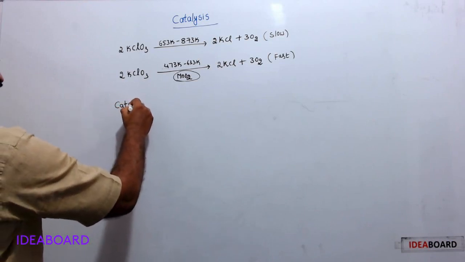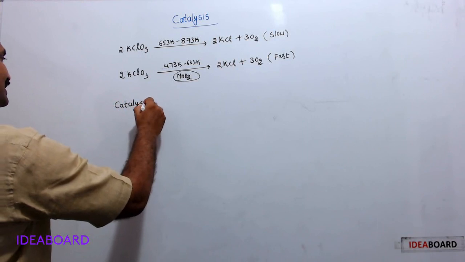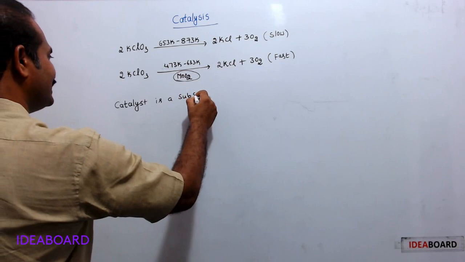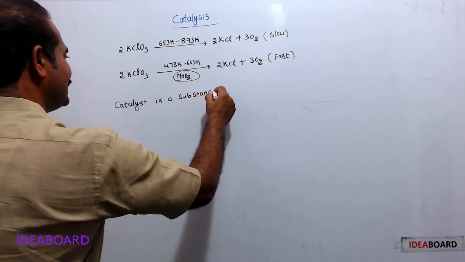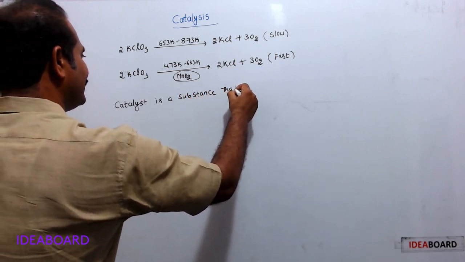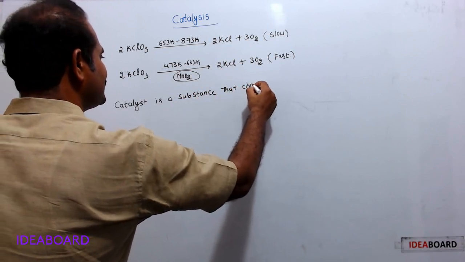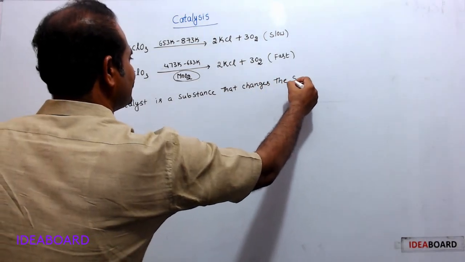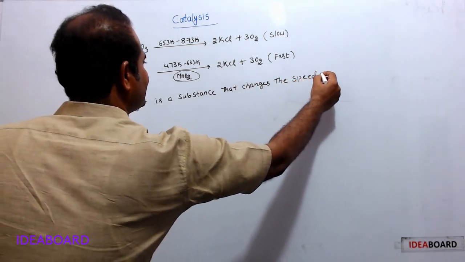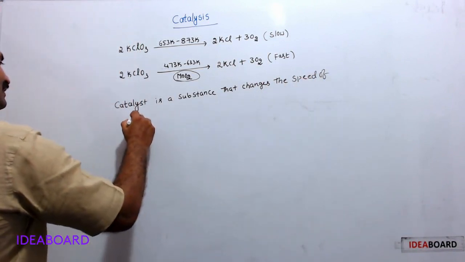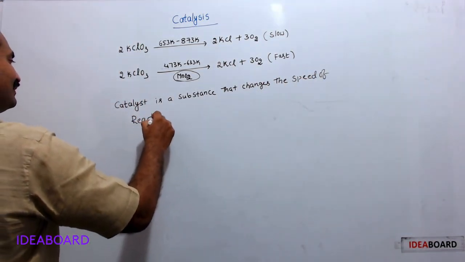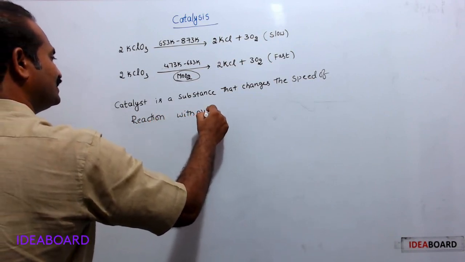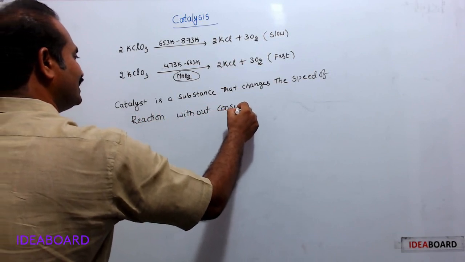A catalyst is a substance that changes the speed of a reaction without being consumed during the course of the chemical reaction.